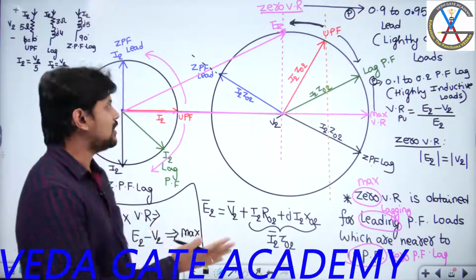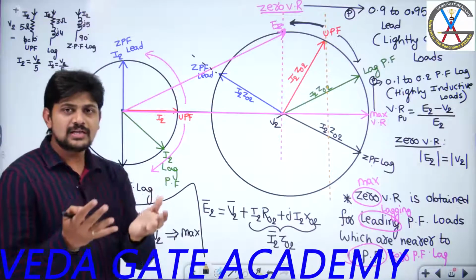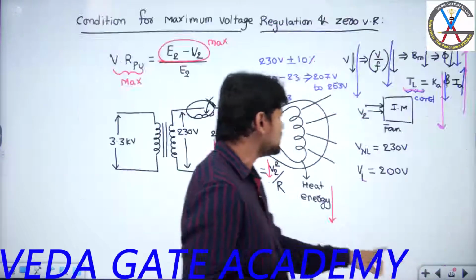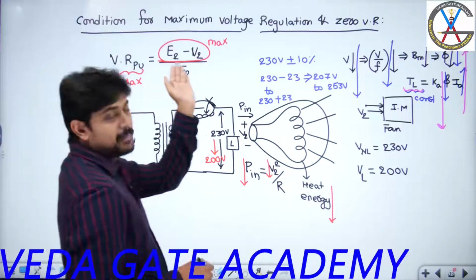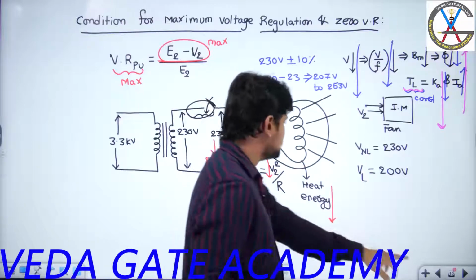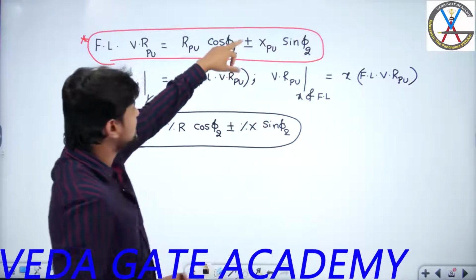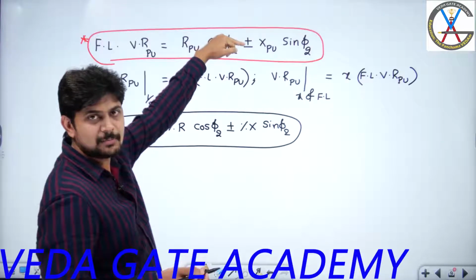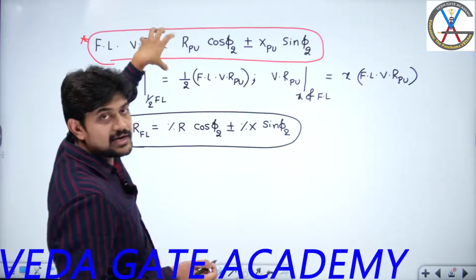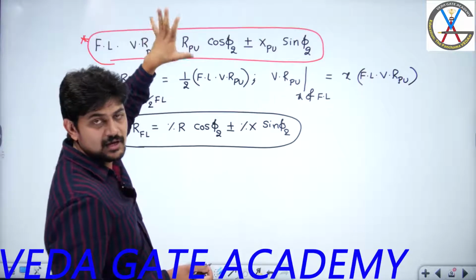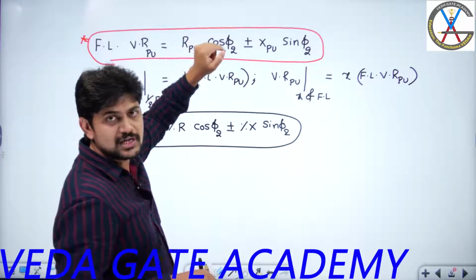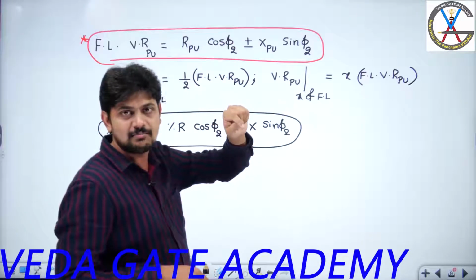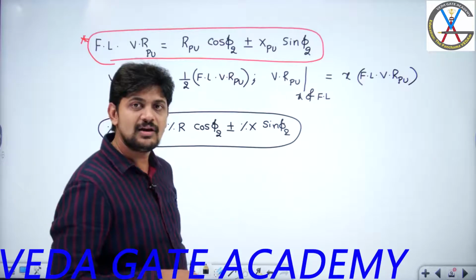So if you are able to understand now, zero voltage regulation is obtained for leading, maximum voltage regulation is obtained for lagging. So while doing the mathematical simplifications of maximum voltage regulation and zero voltage regulation, in these formulas, for maximum voltage regulation, will I use plus or minus symbol? Plus corresponds to lagging and maximum is also obtained for lagging. So I will use the plus symbol while determining the maximum voltage regulation expression. While determining the condition for zero voltage regulation, will I have to use plus or minus symbol here? I have to use the minus symbol because zero voltage regulation occurs for leading power factor loads.